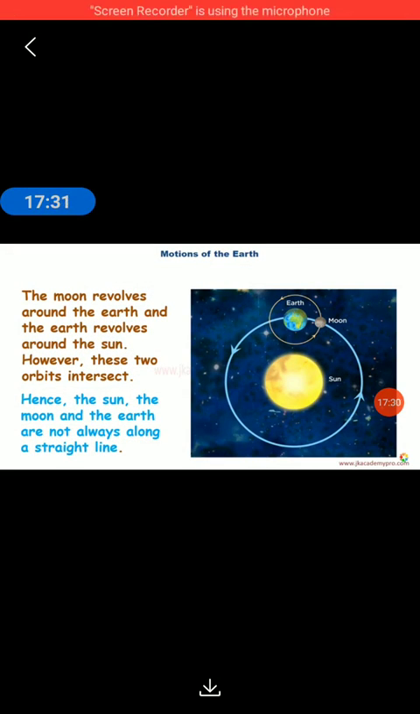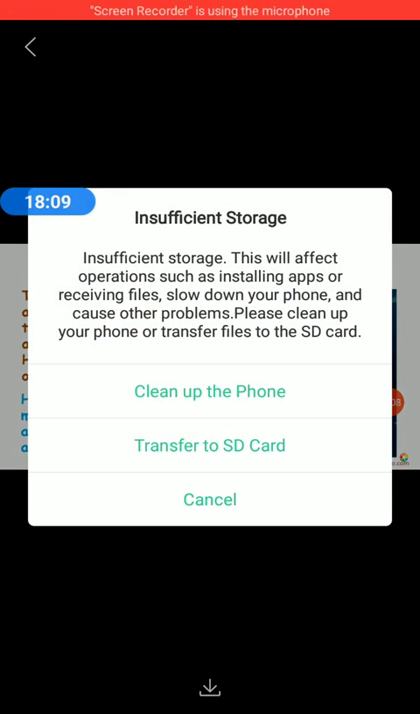Now, the moon revolves around the earth and the earth revolves around the sun. However, these two orbits intersect. Now, what do you mean by orbit, students? Orbit means the path that the earth and the moon take to travel. The path that the moon takes to travel around the earth is called the moon's orbit. And the path that the earth takes to travel around the sun is called the earth's orbit. So here the moon is revolving around the earth and the earth is revolving around the sun.